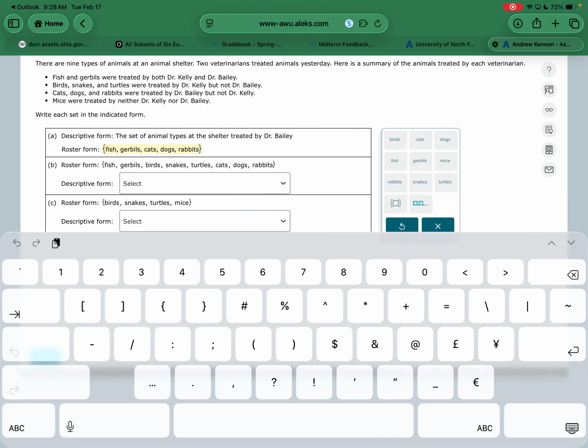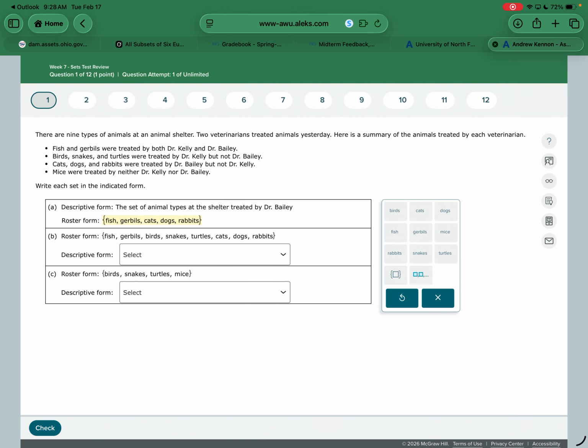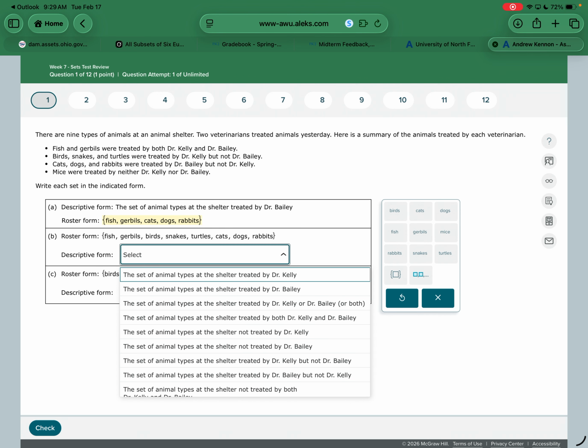All right, next one gives us a roster form. We have to come up with the descriptive form. Fish, gerbils, birds, snakes, turtles, cats, dogs, rabbits. Fish and gerbils were treated by both. Birds, snakes, turtles were treated by Kelly, but not Bailey. Cats, dogs, rabbits were treated by Bailey, but not Kelly. Okay, so go and look at the list. You may have to look at these. I think it's this one right here.